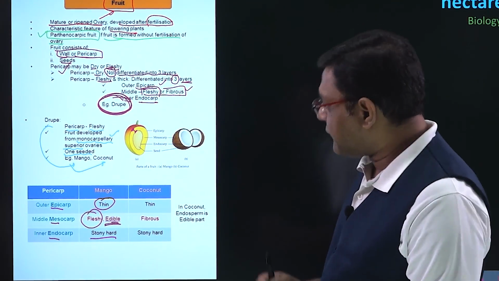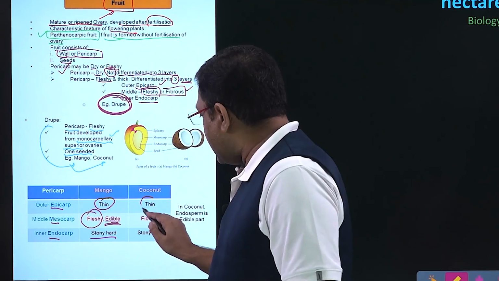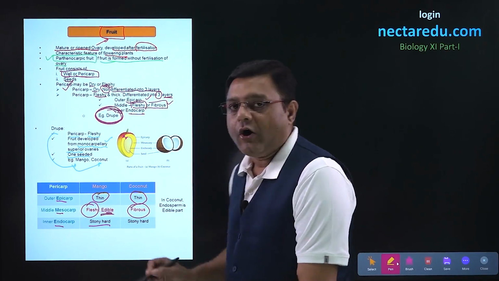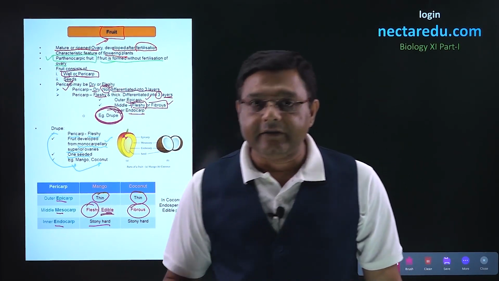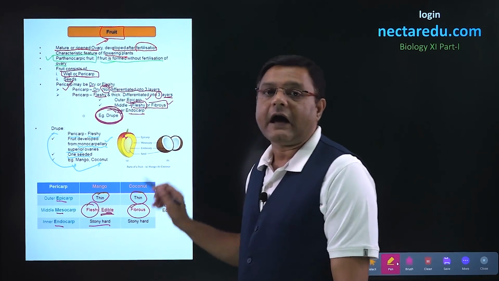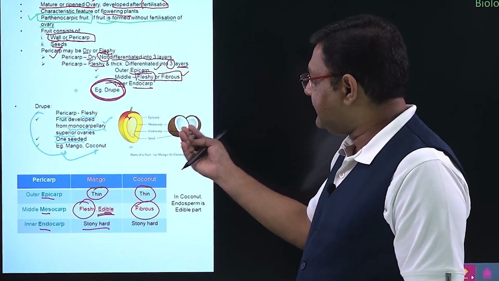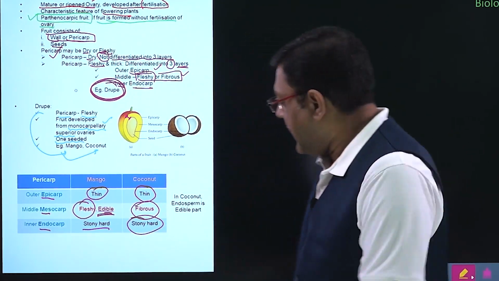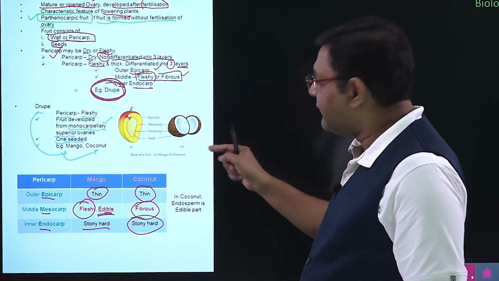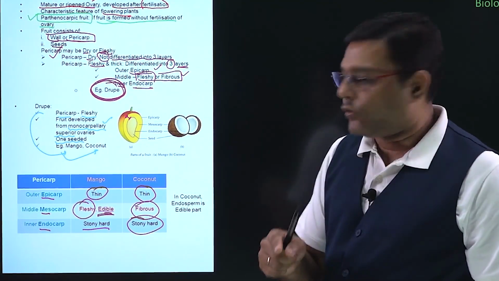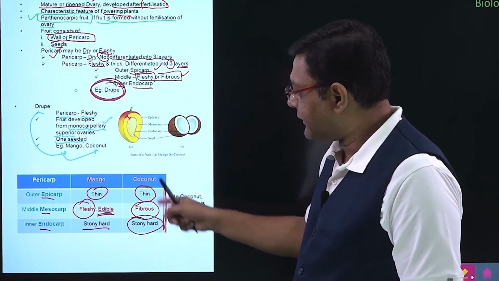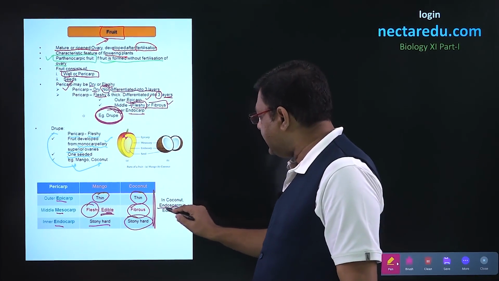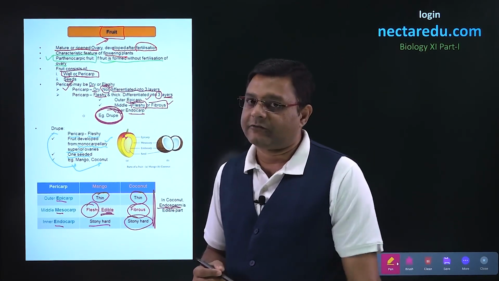Now, in the case of coconut, the epicarp is again thin. In this case, the mesocarp will be fibrous. So, all the fibers that we see outside the coconut are the mesocarp. Now, inside this fibrous part, there will again be the endocarp, which will be stony hard, and below this endocarp, there will be the seed. And in the case of coconut, all these three parts are not eaten. So, the pericarp is not eaten, but the seed will be eaten, and out of the seed, it is the endosperm of the coconut that is the edible part.